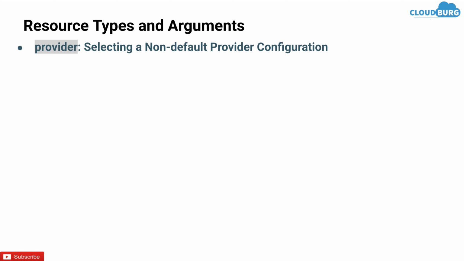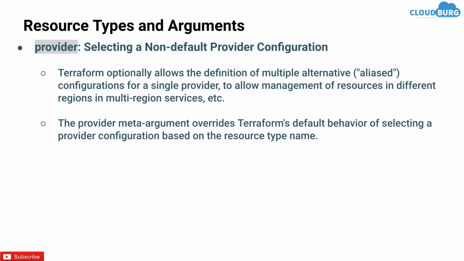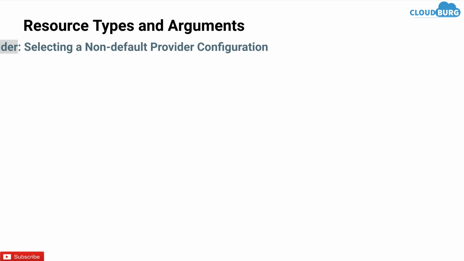Next is provider: selecting a non-default provider configuration. Terraform optionally allows the definition of multiple alternative alias configurations for a single provider, to allow management of resources in different regions, in multi-region services, etc. The provider meta-argument overrides Terraform's default behavior of selecting a provider configuration based on the resource type name. You can run and launch resources in multiple environments simultaneously. So let's know more about this using an example.